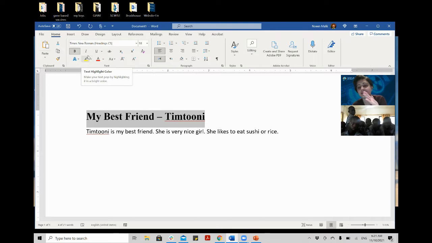I can make it italic too. Italic means in an angle. So let's see, it is italic. I can underline this also. There should be a line below the text. You see, now there is a line below the text.